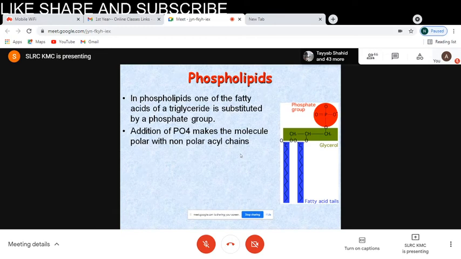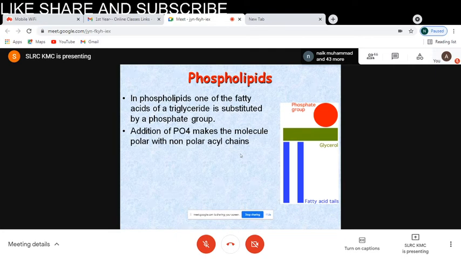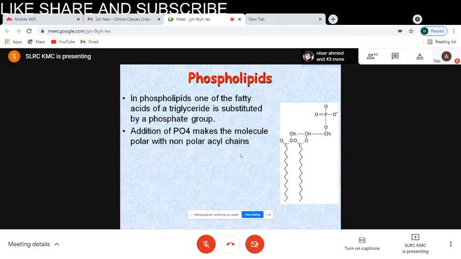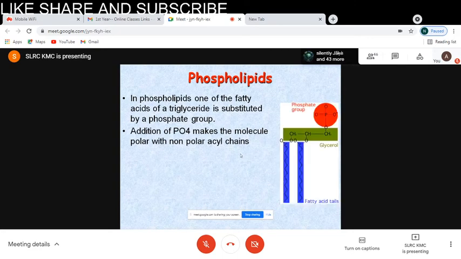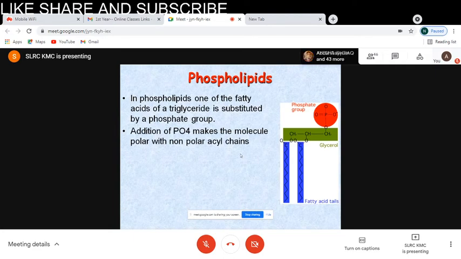The phosphate group, being charged and polar, will face towards the aqueous medium. And aqueous medium is present both on the outside of the cell as well as inside the cell. Intracellular as well as extracellular, both are aqueous medium. So these phosphate groups will face both towards the outside as well as the inside of the cell. So for this, we have to have two layers of the phospholipid.